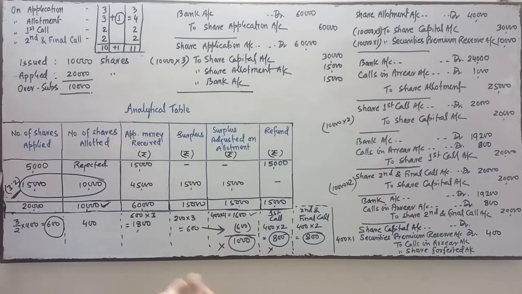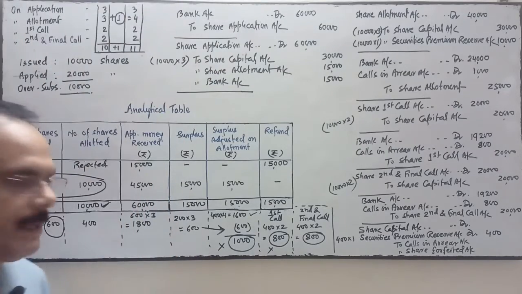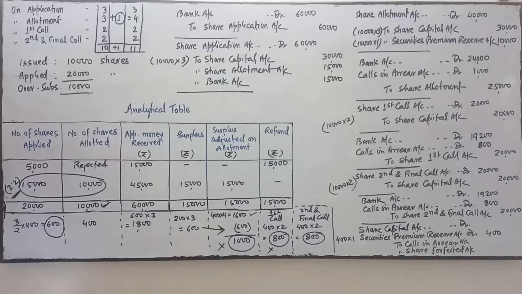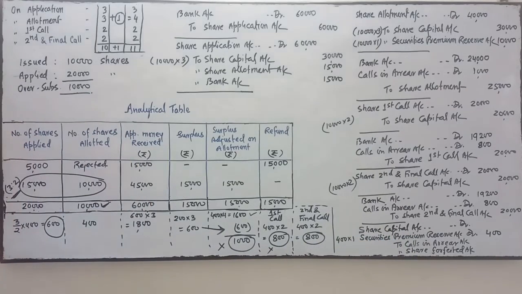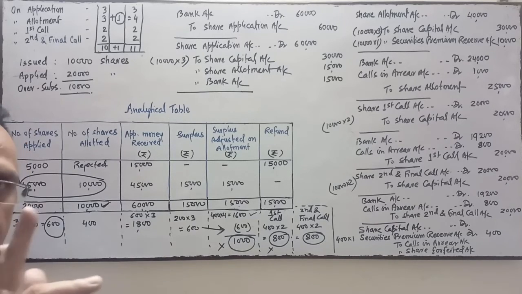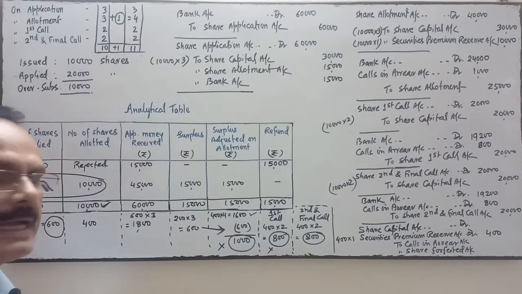Suppose the shareholder has paid the allotment money. Then security premium is not to be cancelled, because it means the shareholder whose share is going to be forfeited has paid the allotment money. So when he has paid the allotment money, it means he has paid the security premium. Then in that case, security premium will not be cancelled.